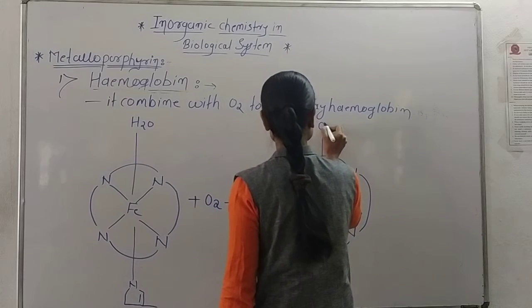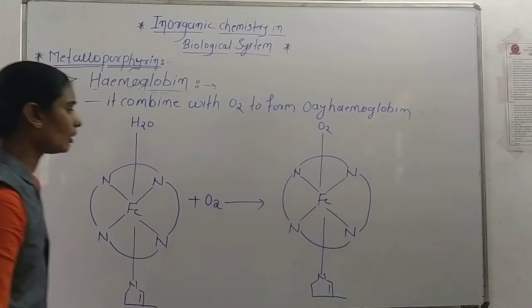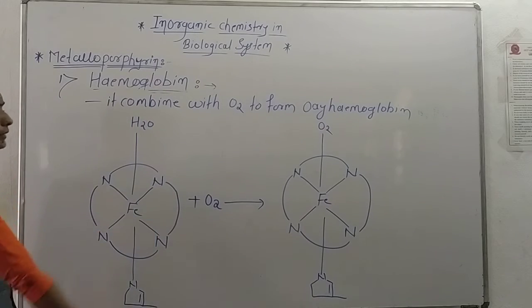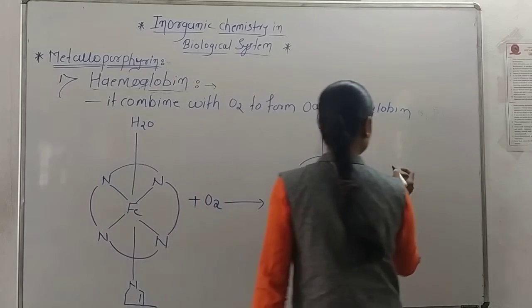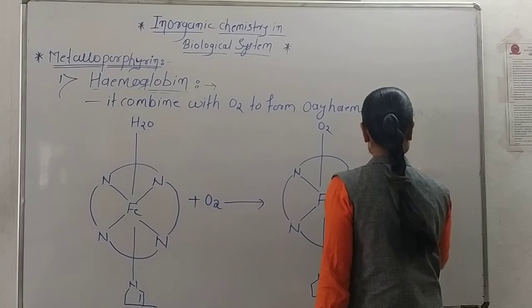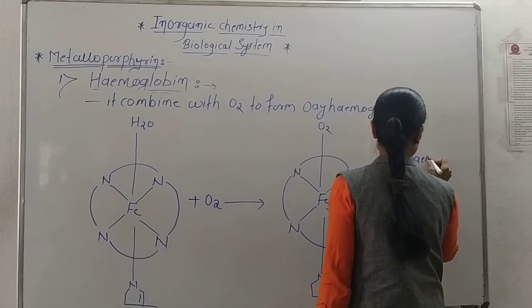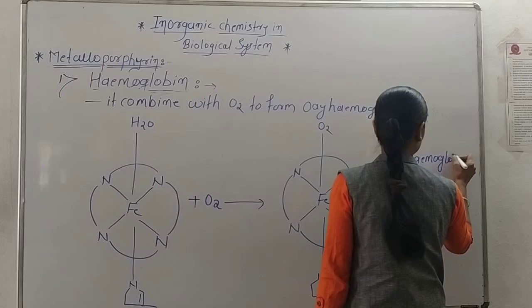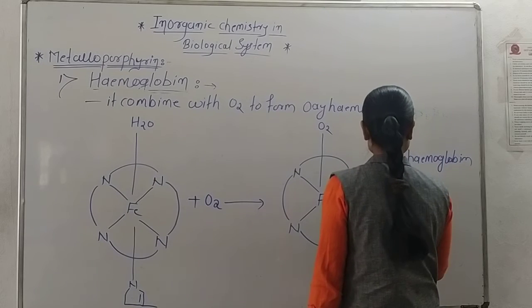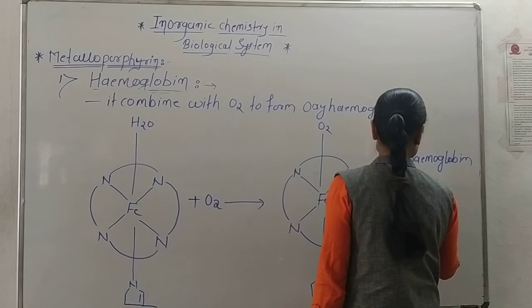In this way, after combining with oxygen, the hemoglobin is converted into oxyhemoglobin, and oxyhemoglobin has red color.